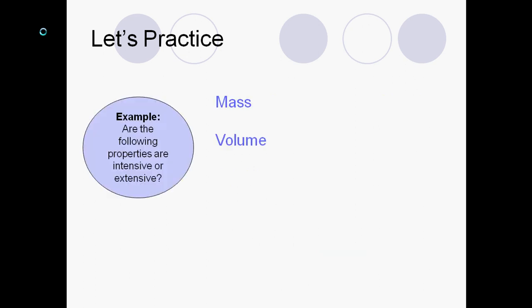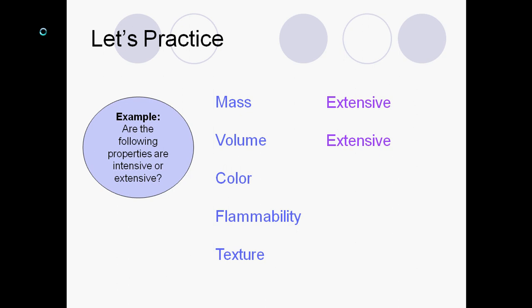Now, intensive versus extensive. Mass. If I have a pool of water, or if I have a cup of water, the mass will not be the same in both those situations. Okay, so this is going to be an extensive property. It's not the same. If I take the volume of that swimming pool of water and the volume of that cup of water, they are not going to be the same. So that is also an extensive property.